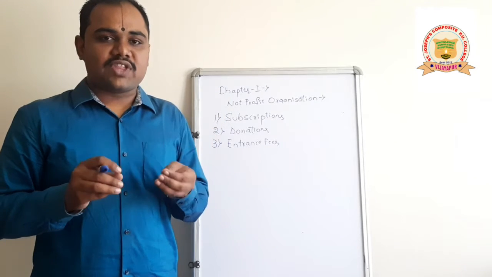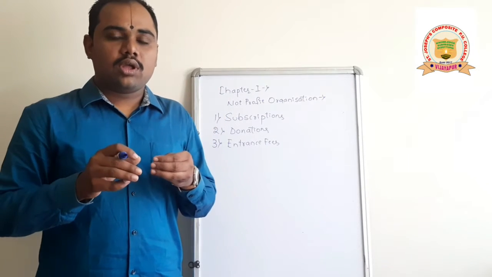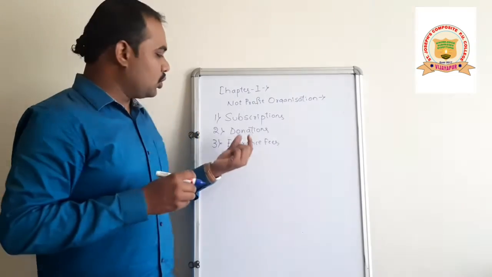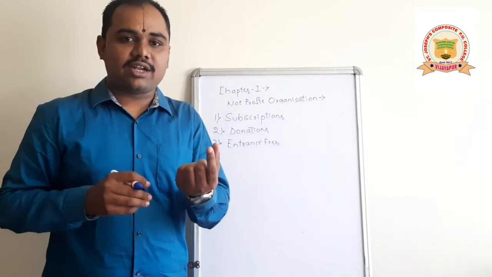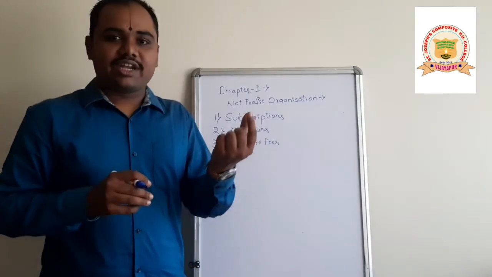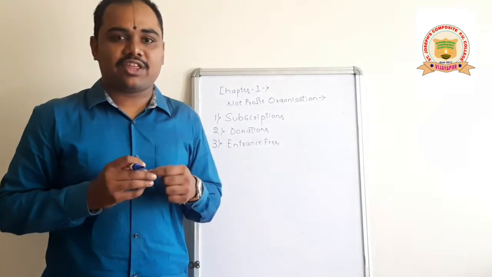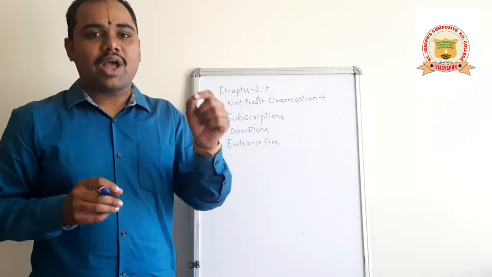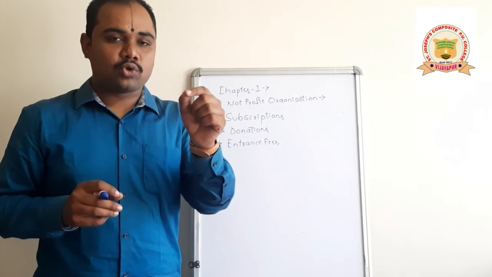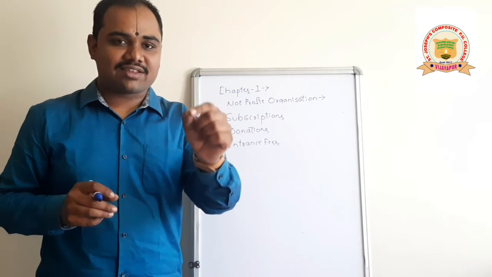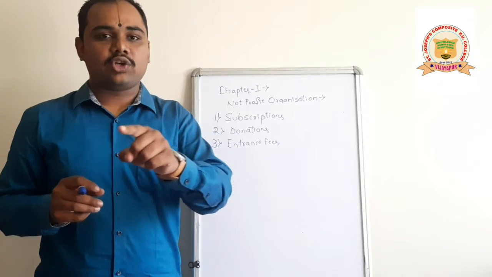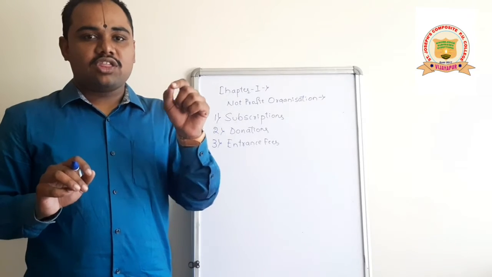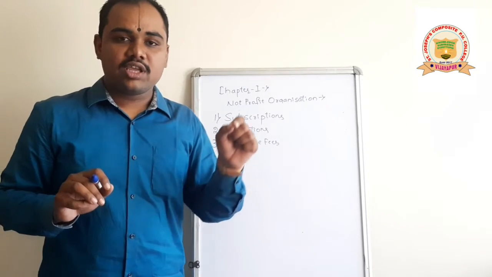So, if they have not asked us to capitalize it, then we have to take it at the credit side of the income and expenditure account. If they ask us to capitalize it, then we have to add it to the capital fund. We have to go through the adjustments. If they have asked us to capitalize it, add it to the capital fund. If they don't ask us to capitalize, then just take it at the credit side of the income and expenditure account.